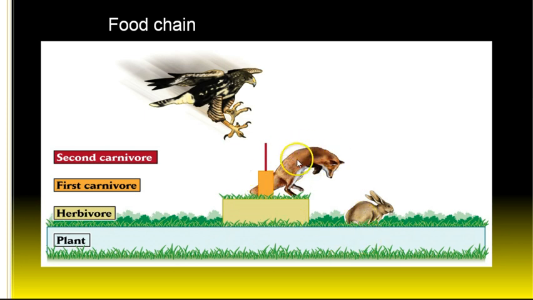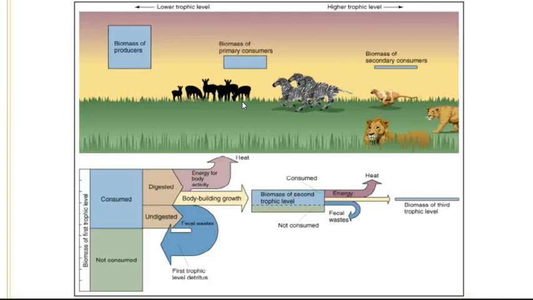So then you have this guy who gets eaten by the apex predator, and there are going to be very few of these because they're very large and they eat lots of things. And you've got a smaller number of individuals going up each level, okay? So the primary level there are the primary producers or the autotrophs, and then everybody else is a consumer or a heterotroph, okay? And this is just what I said, right?